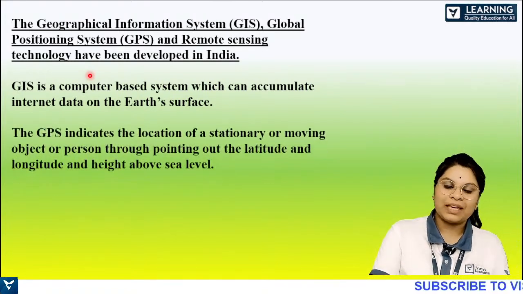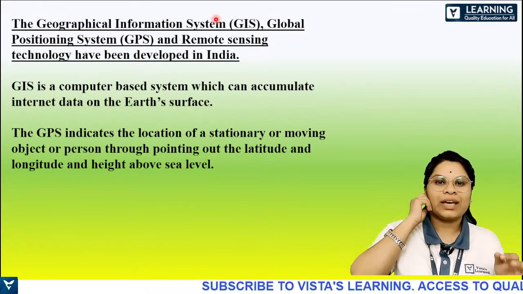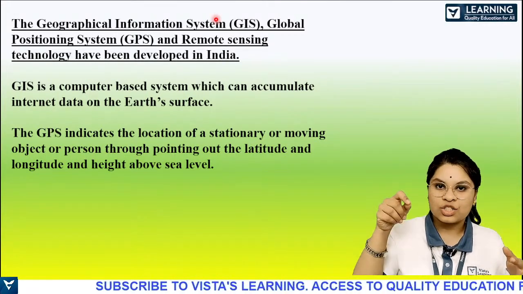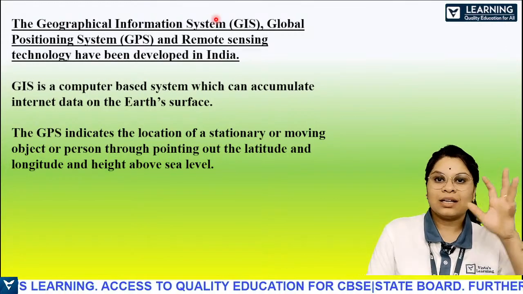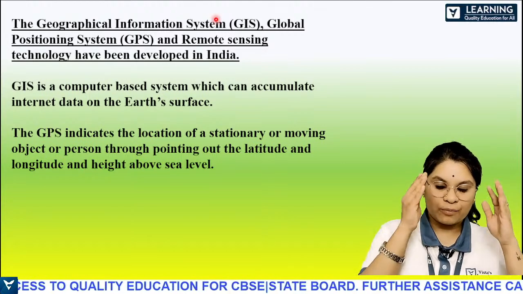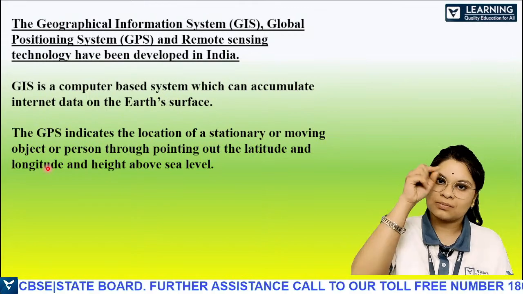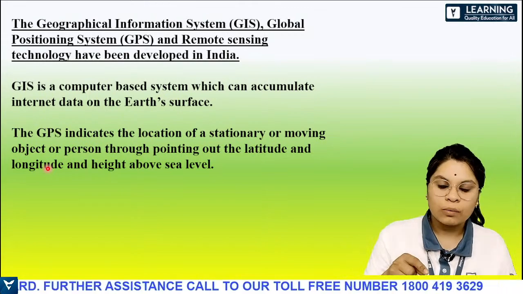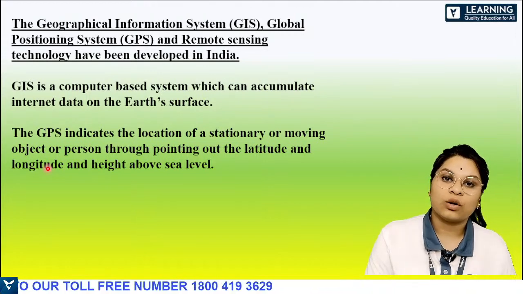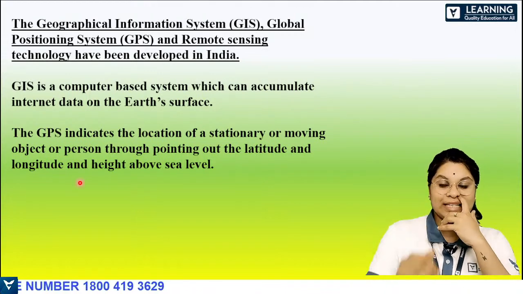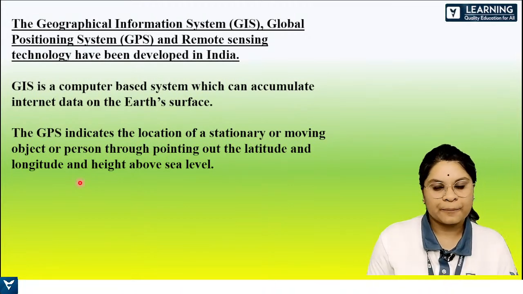Next you have GPS, which is Global Positioning System. That is nothing but you get the location and all when you turn on this GPS. I'm talking about the same GPS. It basically gets to know where you're exactly present by pointing out the latitude and longitude, the imaginary lines on the globe. By pointing out the latitudes and longitudes above sea level, it can actually position you, where exactly you are present, right?